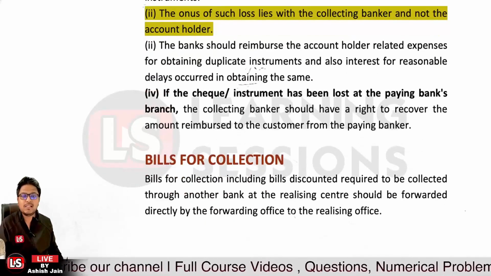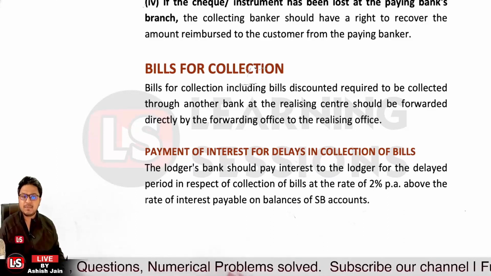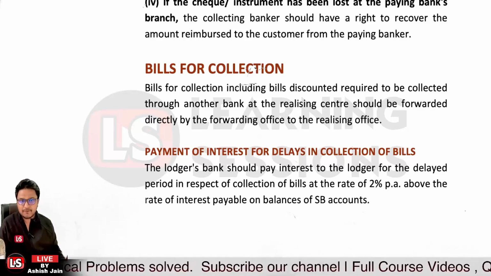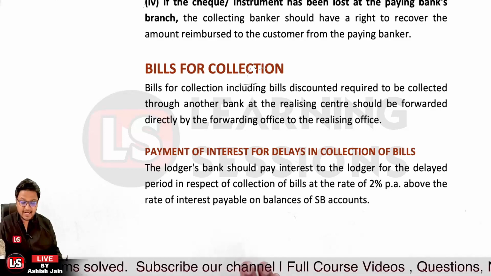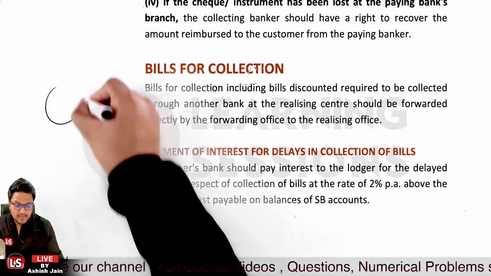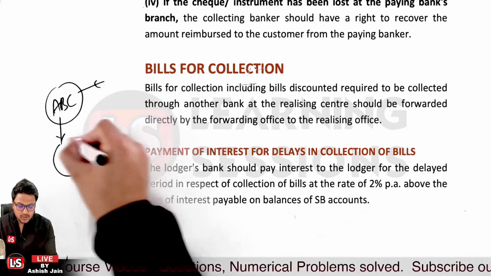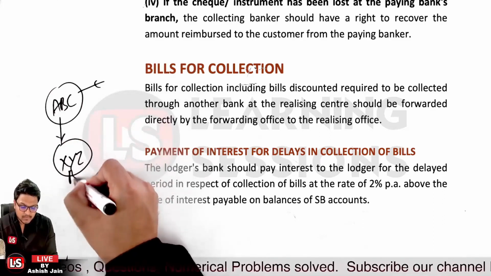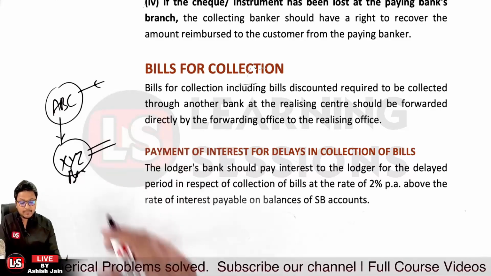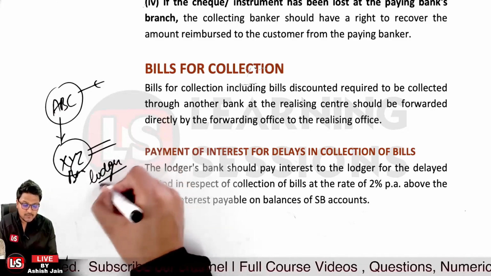Now it's related to the bills for collection. Like the checks are sent for collection, it is also the case that bills may be sent for collection, whether those are discounted or sent for collection purposes. And further, in that case also there can be a delay. If the delay is from the lodger bank, let's take the case that ABC is a firm which has a bill in its name, and that is presented to the bank XYZ for collection purposes. Now actually there is a delay at XYZ bank in the collection. In that particular case, XYZ bank is the lodger bank to whom the instrument has been lodged for collection purposes.